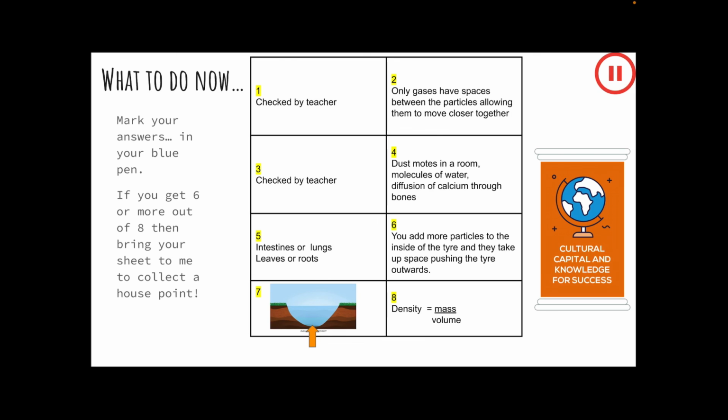If you have 6 or more, you can have a house point for knowledge for success. Fantastic revision today. If you didn't get 6, have a little look at where you went wrong and come and see me anyway for some more work. Well done.